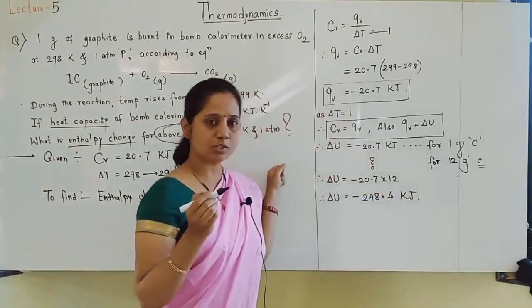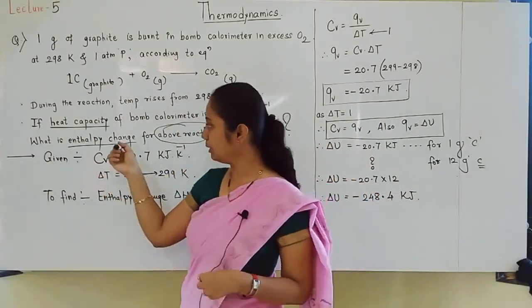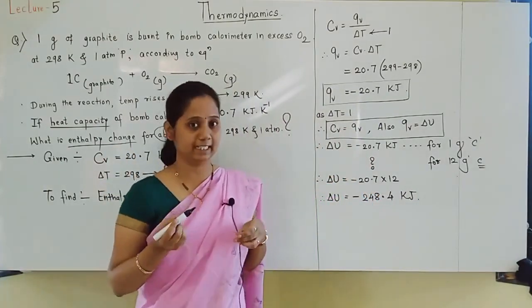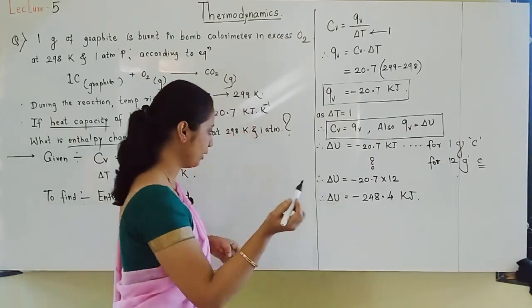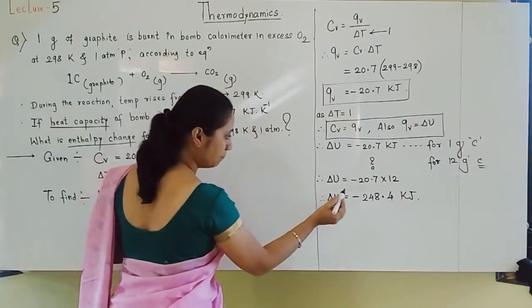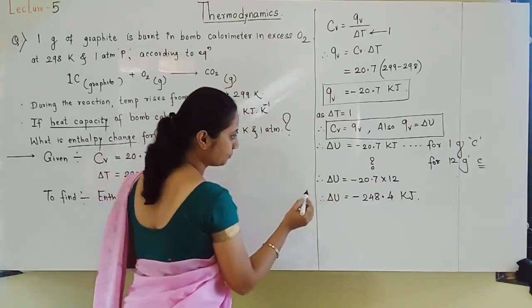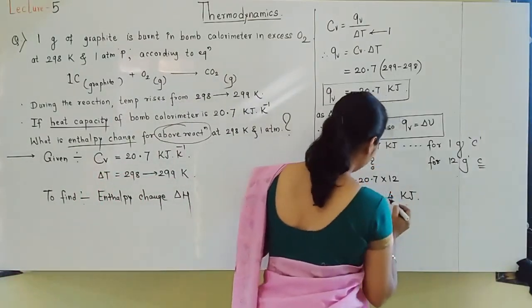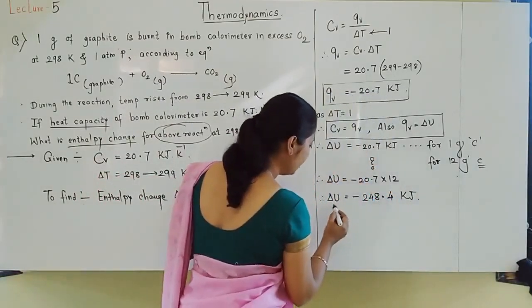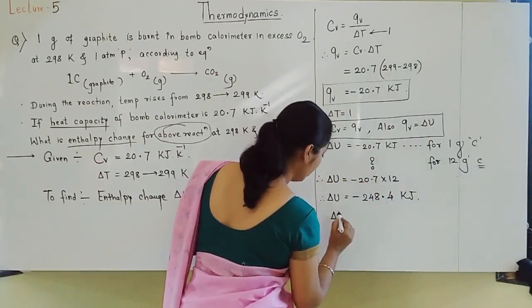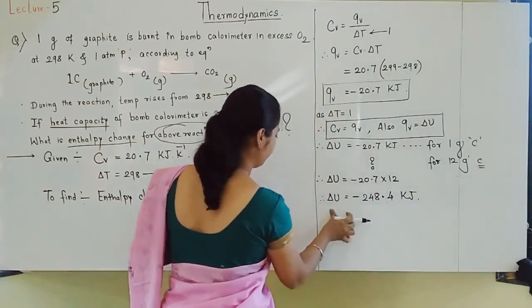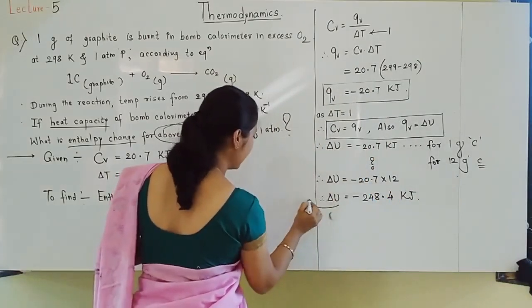Then students, you will say that madam, we have to find out enthalpy change, but you found out change in internal energy. Why? Because see here, some part I will add here.